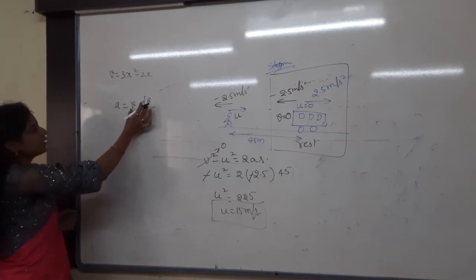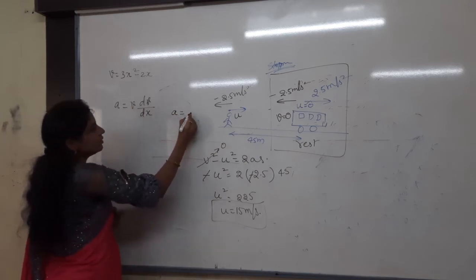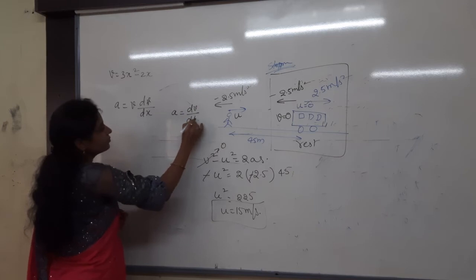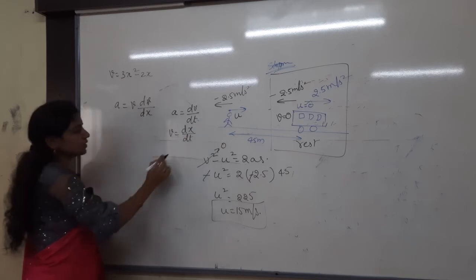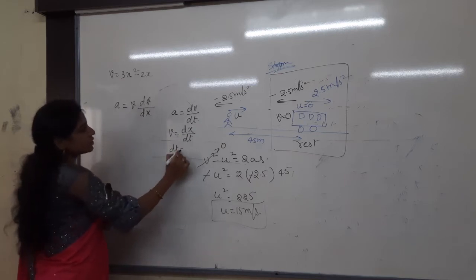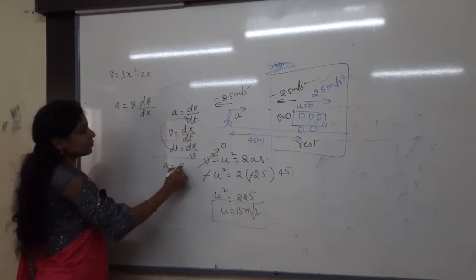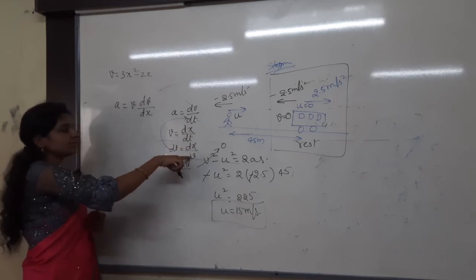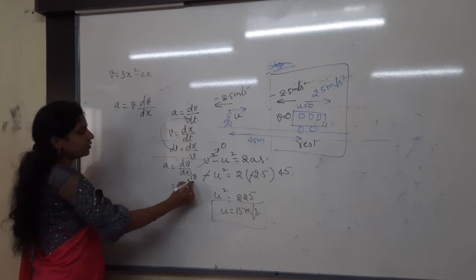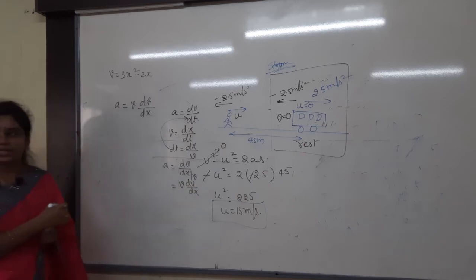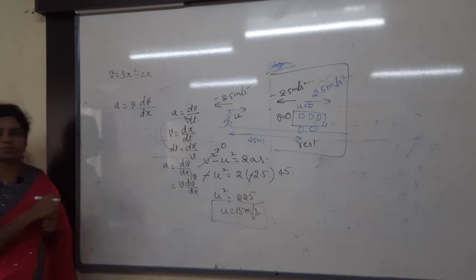Acceleration is equal to what is the formula? V dv by dx. How we got this formula? Acceleration is equal to dv by dt. V is equal to dx by dt. And then in the place of dt what can I write? dx by v. Substitute this here. Then a is equal to dv by, in the place of dt, dx by v. Then what can I get here? V into dv by dx. Already yesterday I said how this formula came.